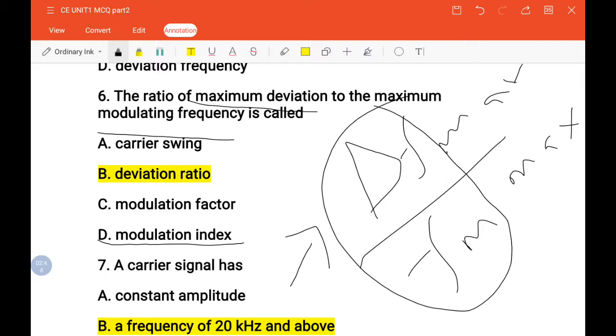Okay, but here they have given the maximum deviation, the maximum del F to maximum FM. So the definition given is not actually modulation index, it is deviation ratio, because the deviation ratio is defined as the maximum deviation frequency to the maximum modulating frequency. So the given definition is for deviation ratio. If the word maximum is missing here, then this definition can be taken for modulation index.